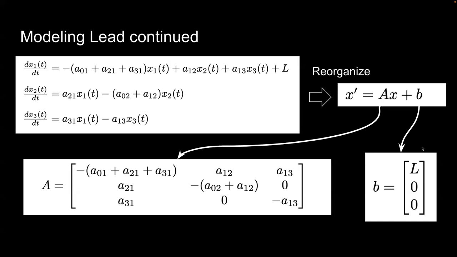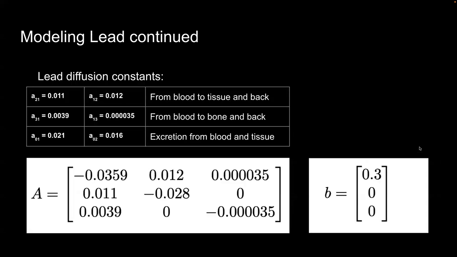So we can reorganize these functions into the function on the right, which is x' = Ax + B, where x' represents the rate of change in these compartments, A represents the functions we obtained from earlier, and B represents the amount of lead that is introduced via chocolate consumption for the day. So here are the lead diffusion constants, and plugging these constants into our matrix, we obtain the matrix down below. And for B, 0.3 represents the median amount of lead introduced into the body via chocolate consumption for the day.